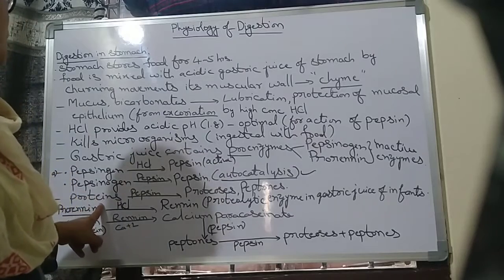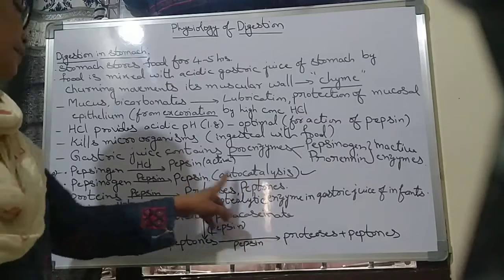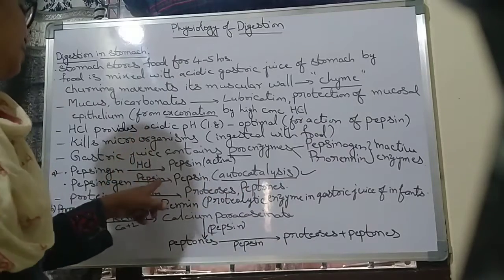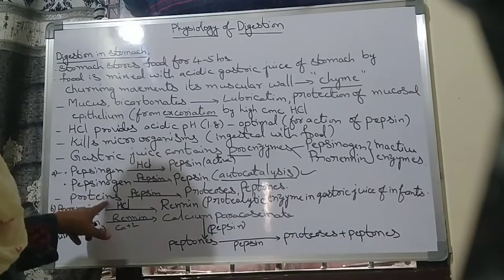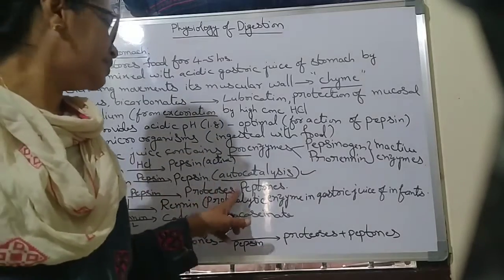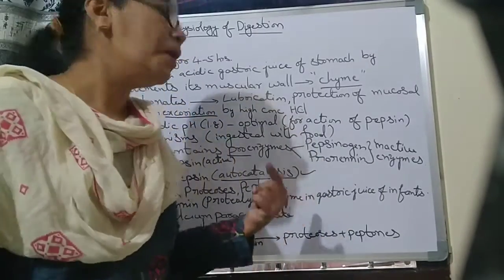And next, proteins are converted into proteases and peptones by pepsin. Pepsin helps in protein digestion. The proteins are converted into proteases and peptones. Peptones are the small particles of the proteins.